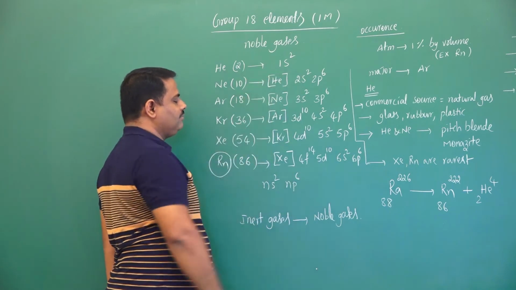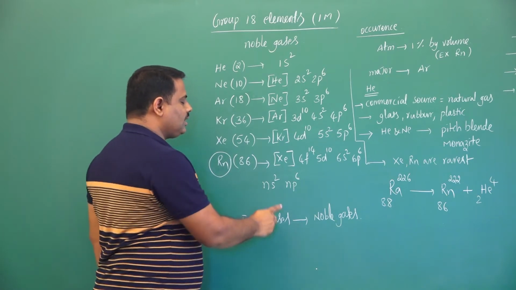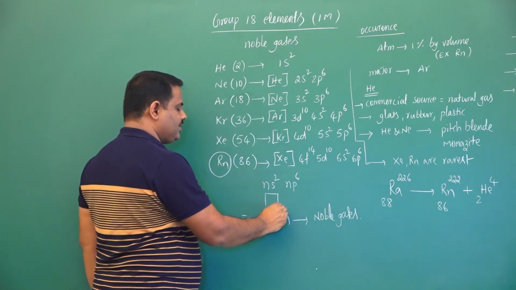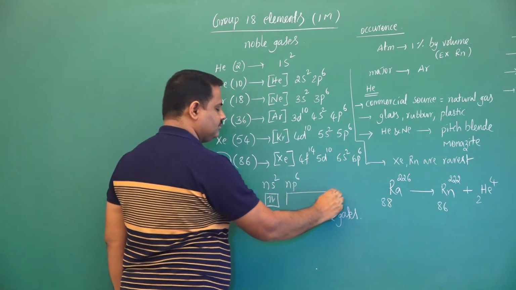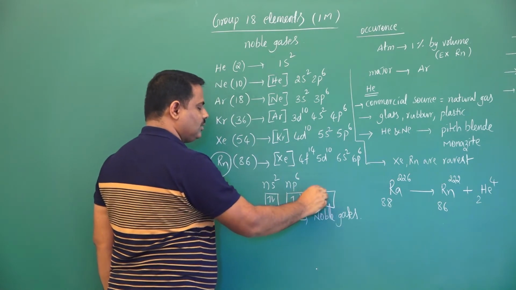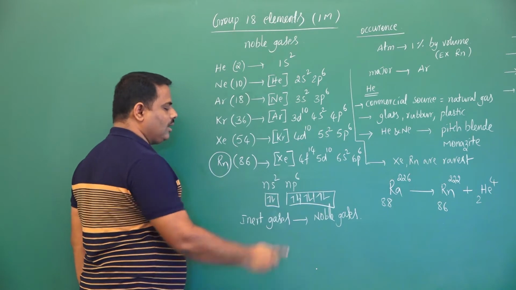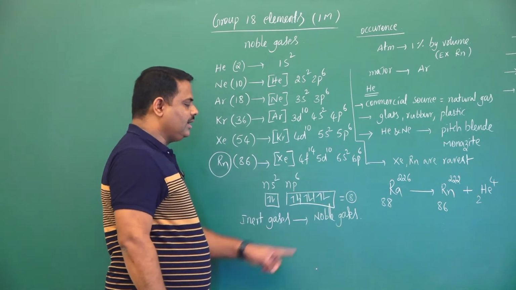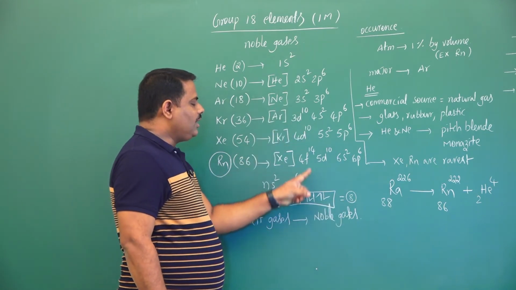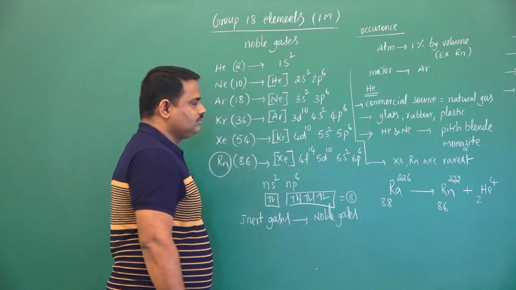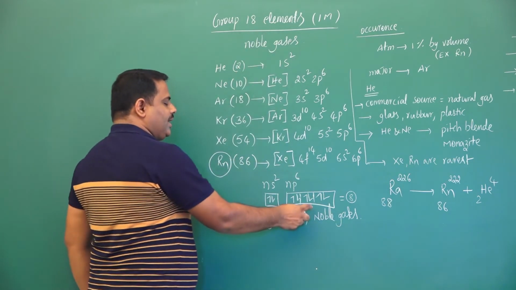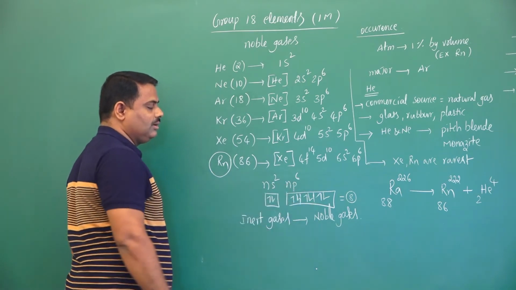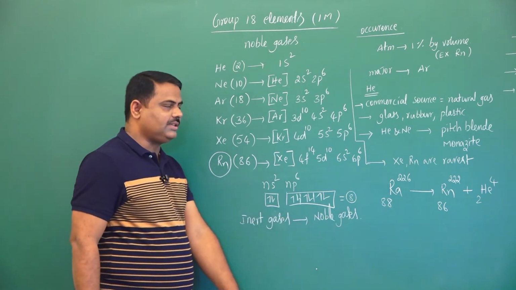Now except helium, for remaining all other elements, general electronic configuration is ns2 np6. Now in s orbital number of electrons are 2, in 3 p orbitals total 6 electrons, all are paired electrons. Total number of electrons in last orbit are 8, that is why these elements belong to 18th group. Now here all are paired electrons, octet configuration, that is why these are highly stable, that is why these are also called noble gases.